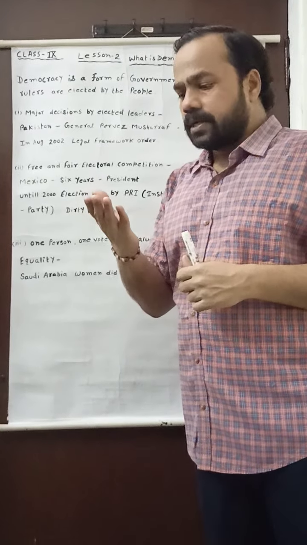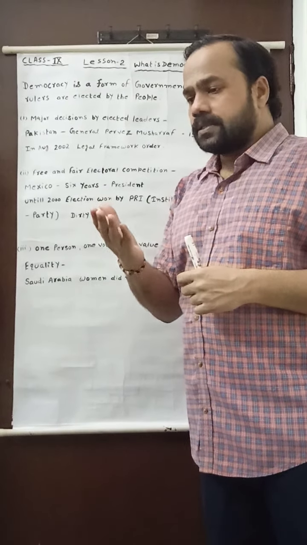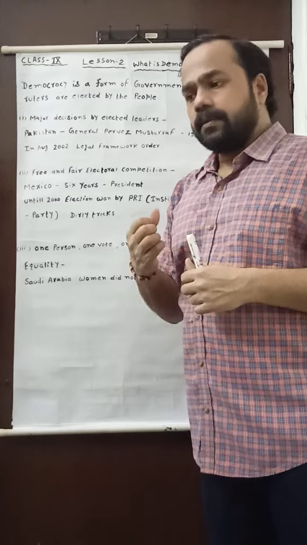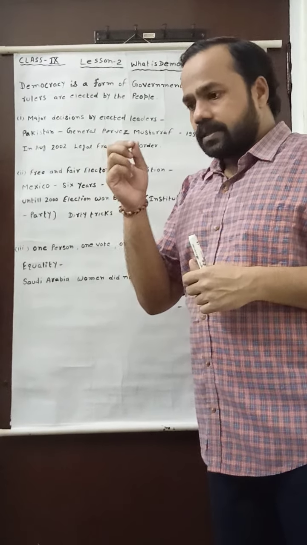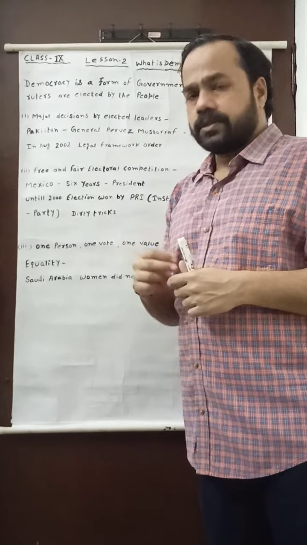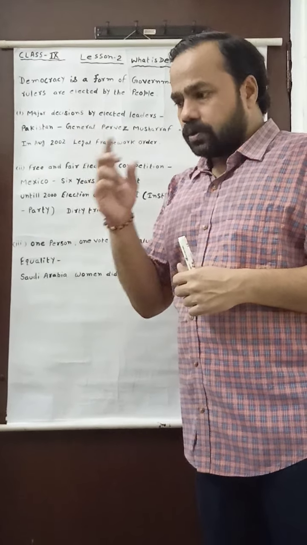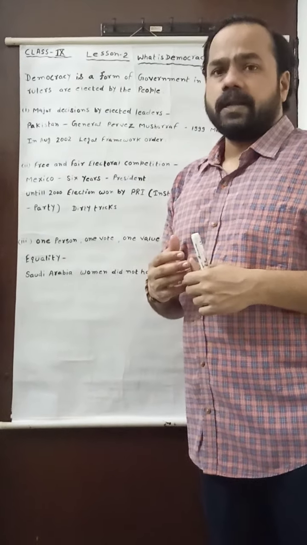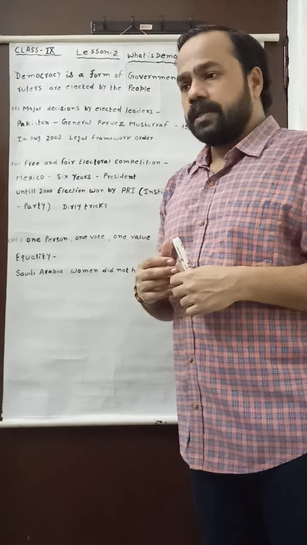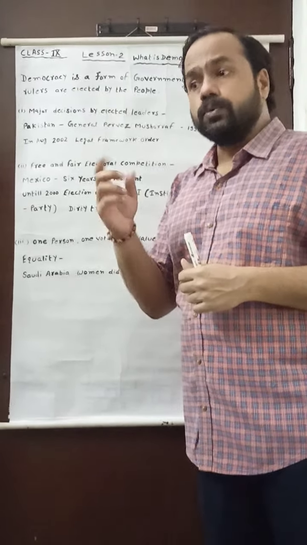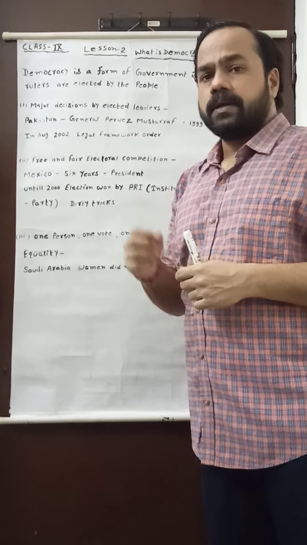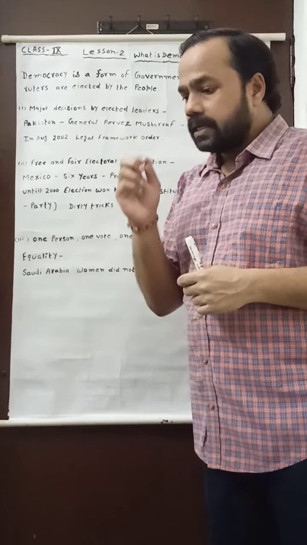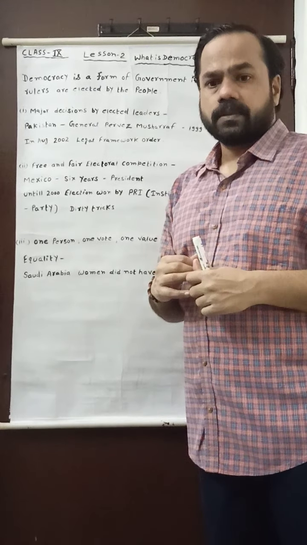Means in democracy, rulers are elected by the people, and the people will cast their vote in the election, and the majority will form the government, and that particular majority party will rule the country.